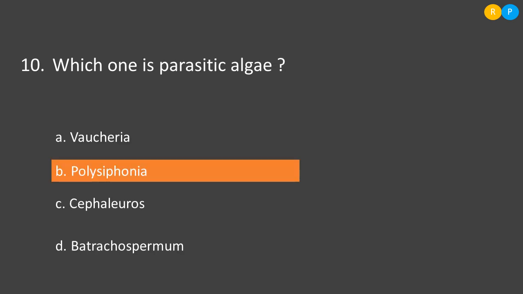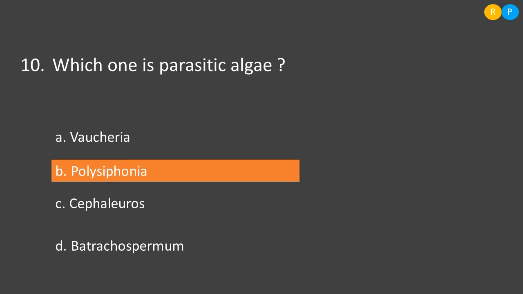Then the 10th question is, which one is parasitic algae? So which algae are we considering as parasitic? Parasitic algae can survive in another host organism, and it will cause disease in that particular host. That kind of algae is called parasitic algae. Among the options, we have to select which algae is parasitic in nature.